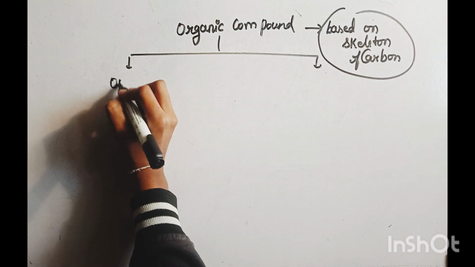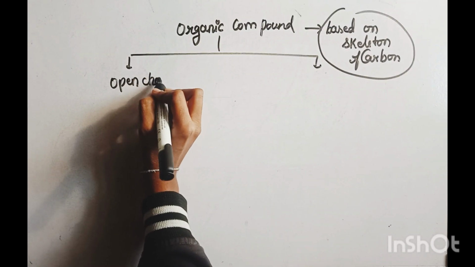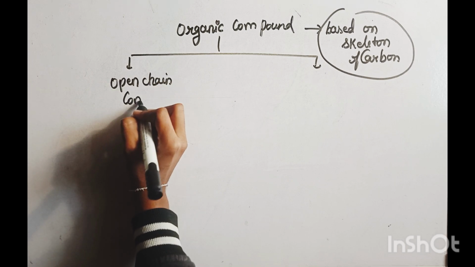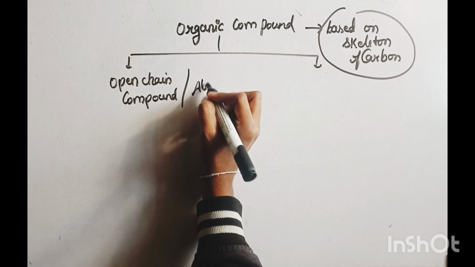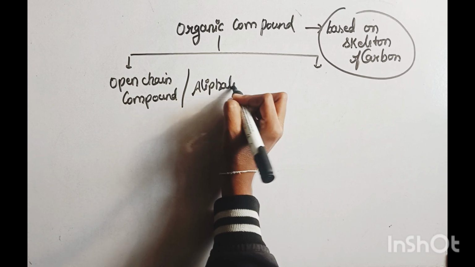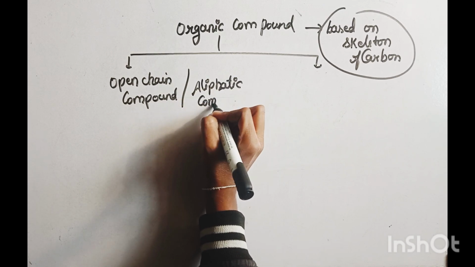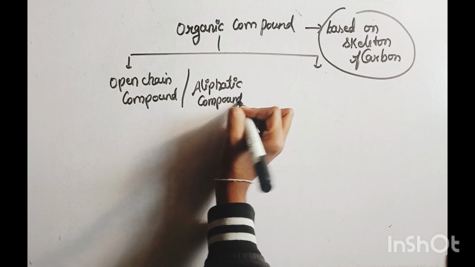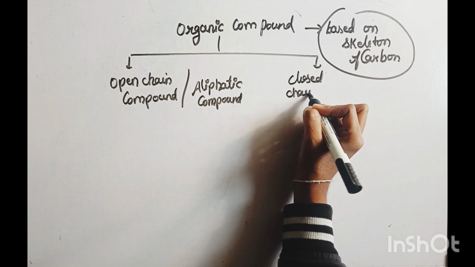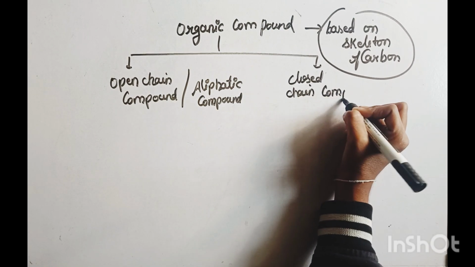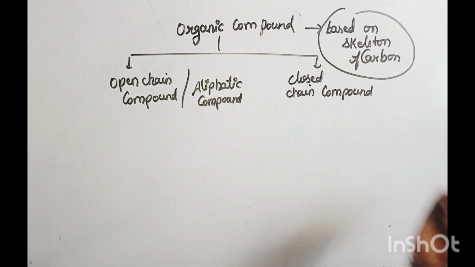First is called the open chain compound, also called the aliphatic compound, and next is called the closed chain compound.